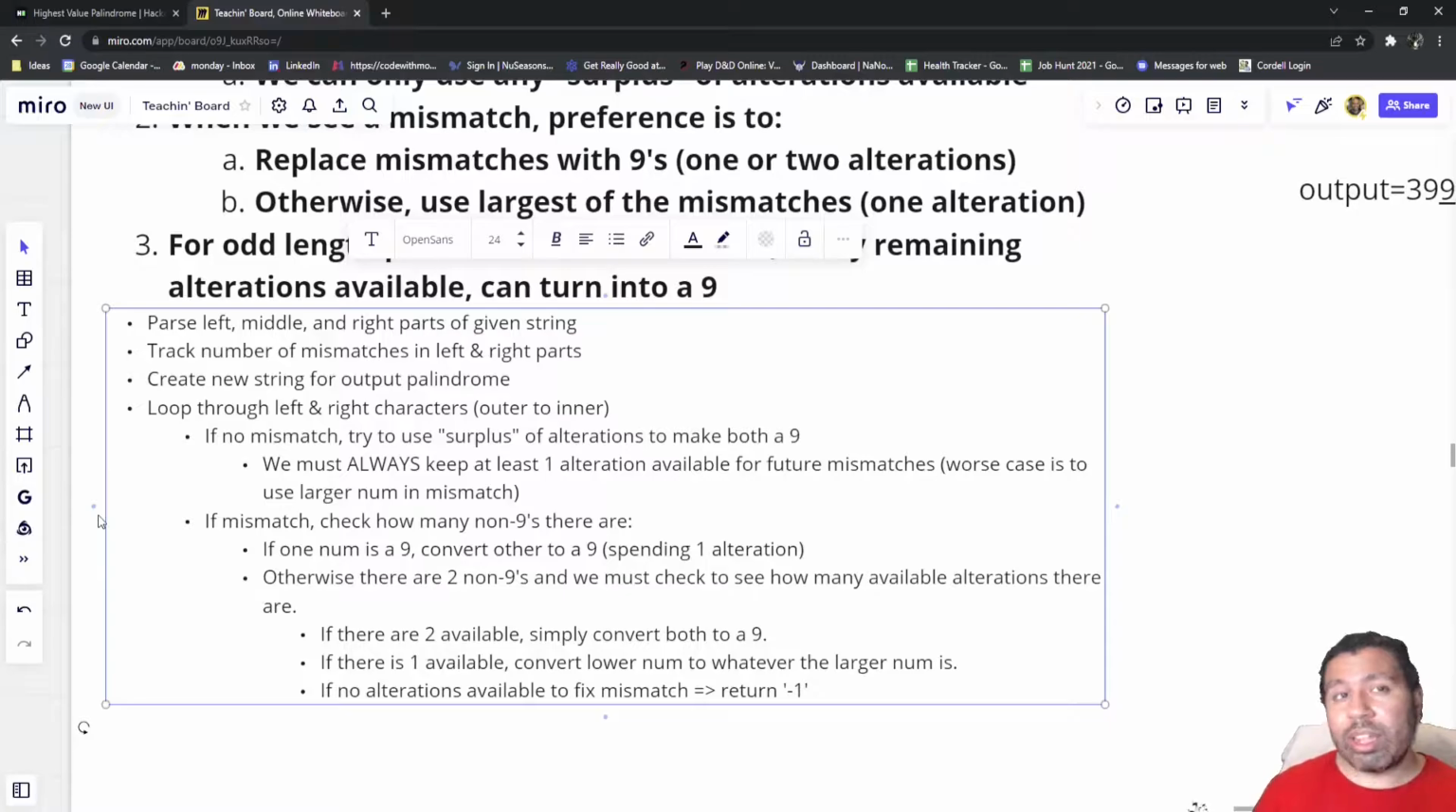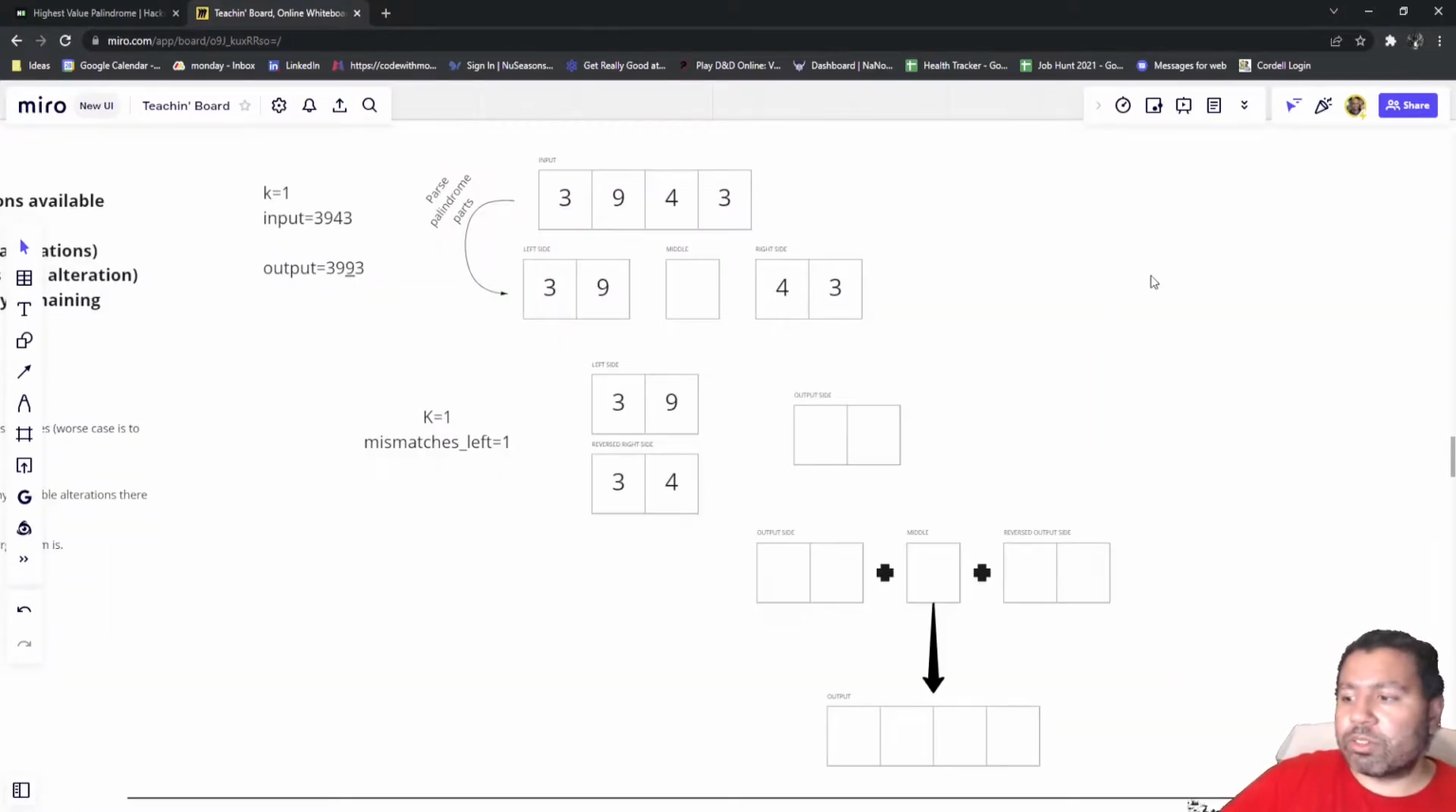Or if you only have 1, then you can just change one of those, the smallest one, to the larger one, and you spend 1 alteration doing that. Okay, so for my first example here, this is the problem that they give us. I broke it up into a few parts here.